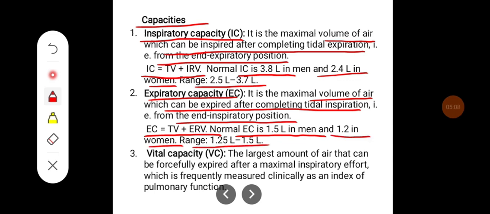Vital capacity is the largest amount of air that can be forcefully expired after maximal inspiratory effort, which is frequently measured clinically as an index of pulmonary function.